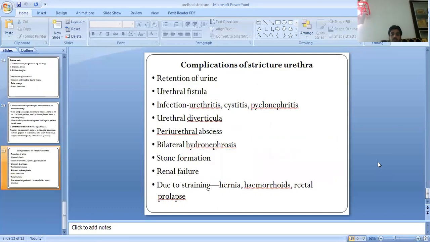Complications of stricture urethra include retention of urine, urethral fistula, infection, urethritis, cystitis and pyelonephritis, urethral diverticula, periurethral abscesses, bilateral hydronephrosis, stone formation, renal failure, hernia, hemorrhoids, rectal prolapse due to straining.